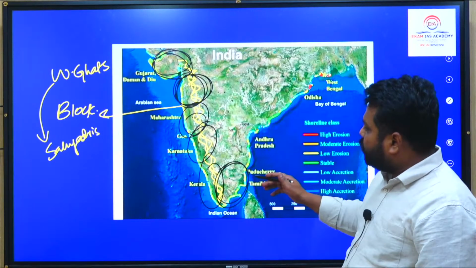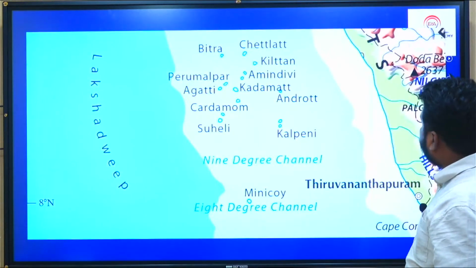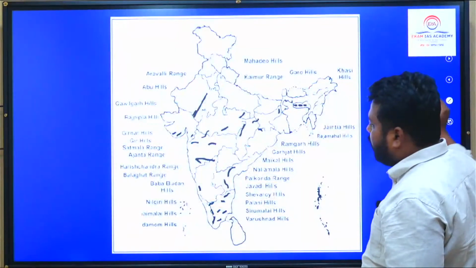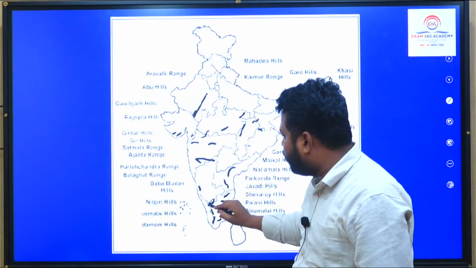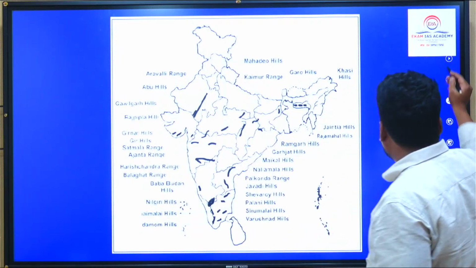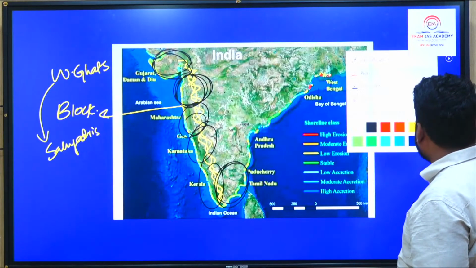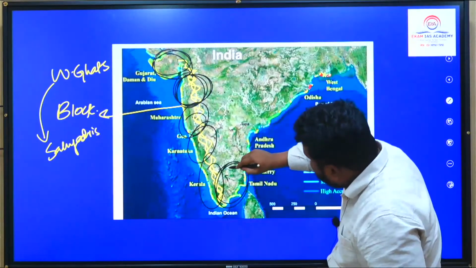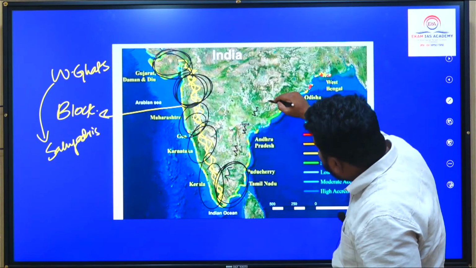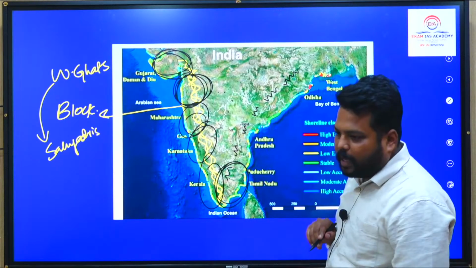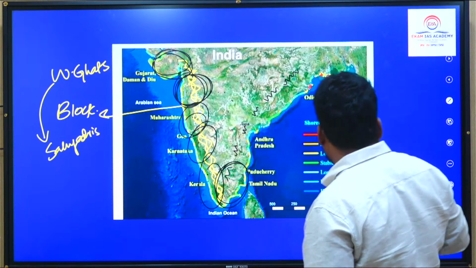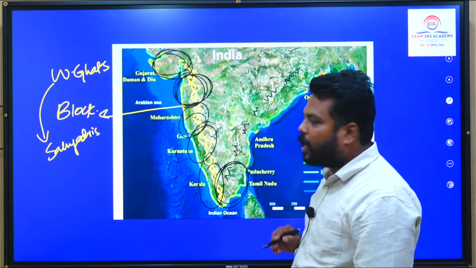So coming to the Western Ghats and Eastern Ghats, generally they meet at one particular point. The Eastern Ghats are fold mountain sections, but they are discontinuous mountain ranges.